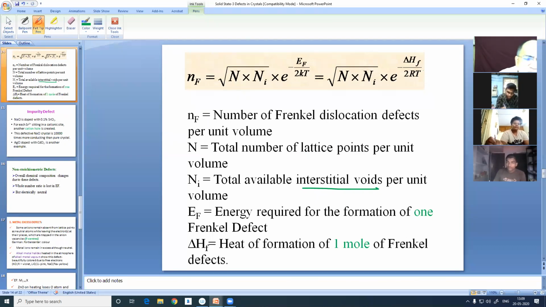But sometimes in the question, you will be given the number of interstitial voids, that means tetrahedral voids per centimeter or per meter cube is this much. So that value sometimes is less or more than the number of lattice points as calculated from density. That is the number of voids, not the lattice points. Lattice points will be occupied by ions, but the voids won't be occupied by ions. Still it is vacant.